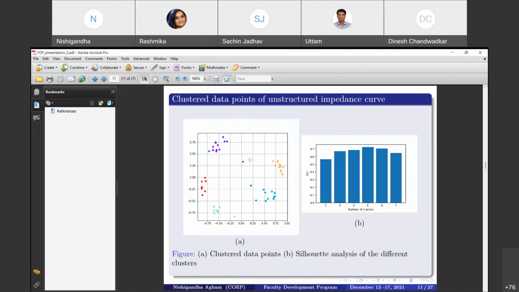Arterial contraction, closure of the tricuspid valve, closure of the aortic valve, then the third one is the closure of the pulmonary valve, and the fifth one is the heart sound. How do we know that? Because it shows from the first and the second derivatives of the IPG signal. So this clustering of the unstructured impedance wave is specifically for timing the characteristics of the cardiac cycle, and suggests the appearance of the various cardiac events for continuous monitoring.